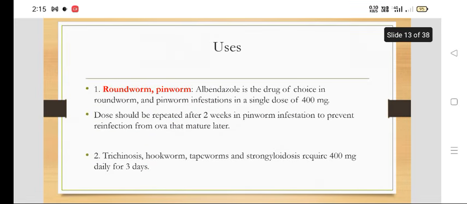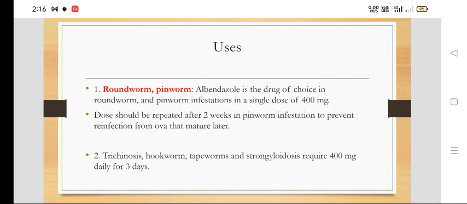So where can we use this? Albendazole is the drug of choice in roundworm and pinworm infestation, in a single dose of 400 mg. Just give one tablet of 400 mg once and that's all. In pinworm infestation the dose should be repeated after 2 weeks to prevent reinfection from the ova that mature later.